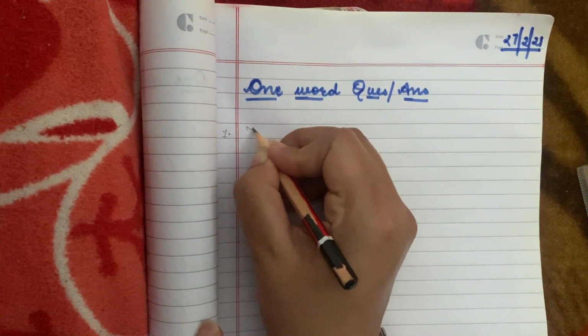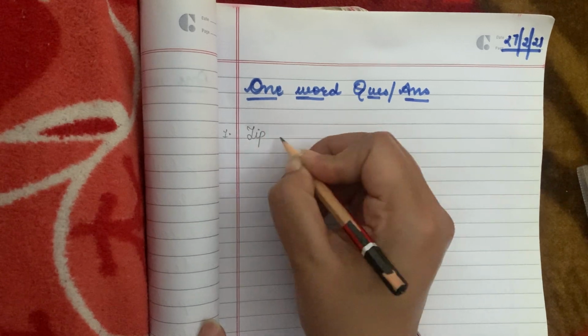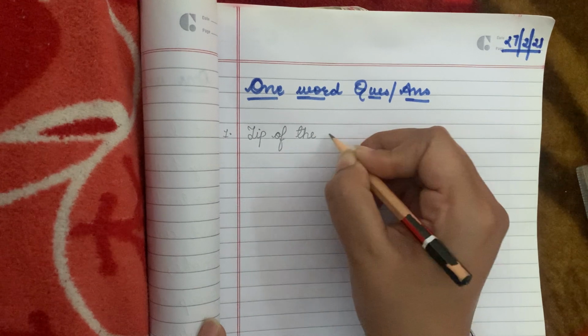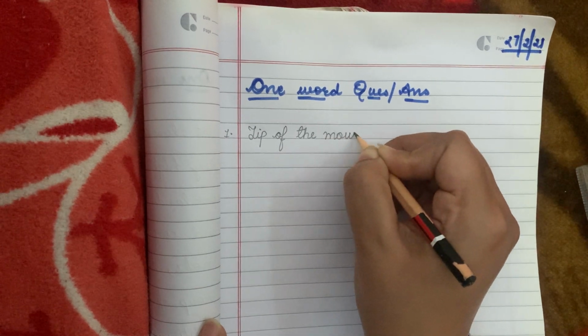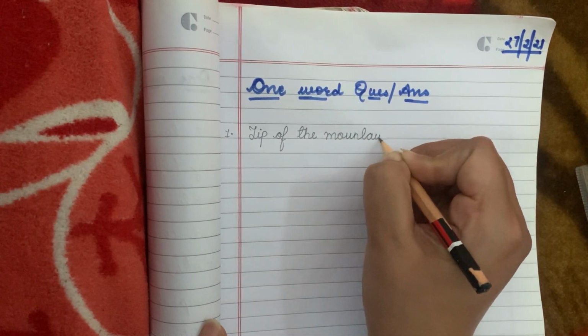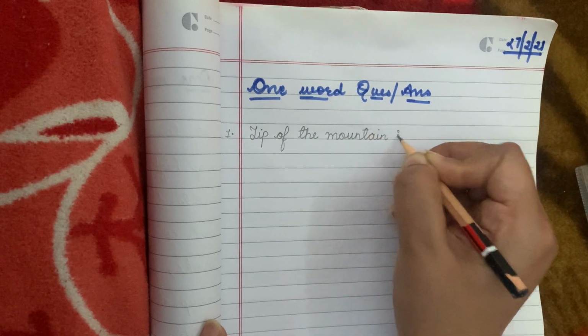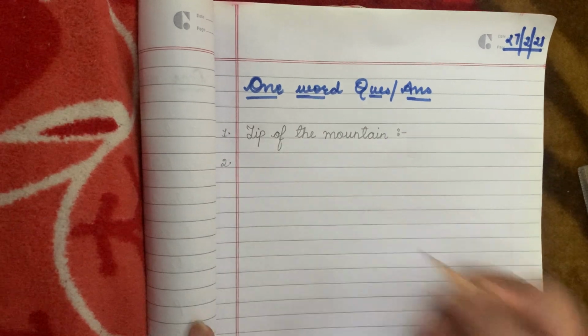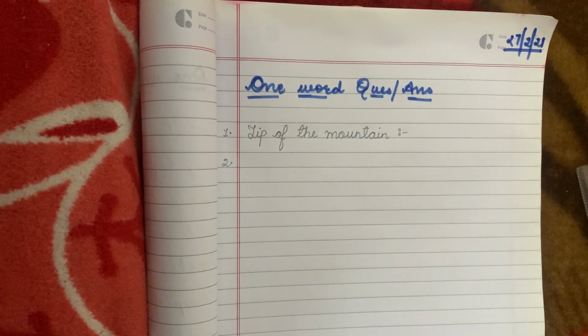Write down number 1: Tip of the mountain. Use cursive handwriting. Write down tip of the mountain. Leave one line.